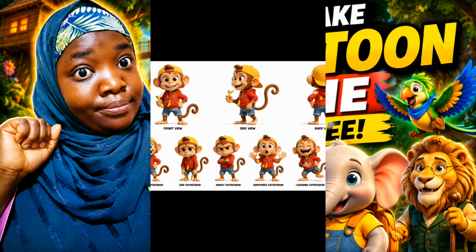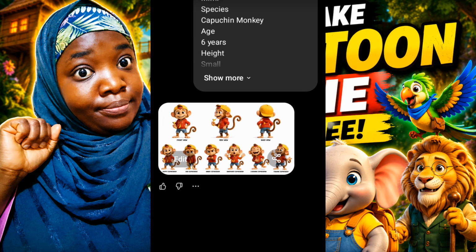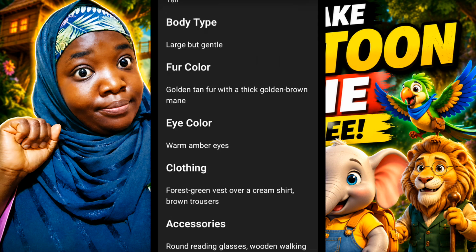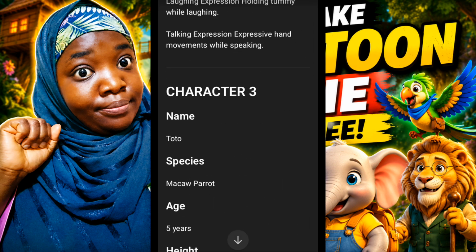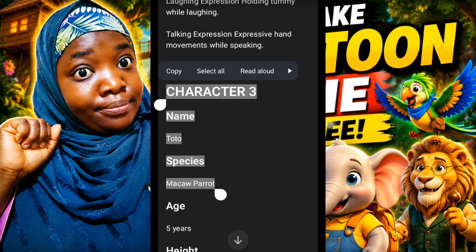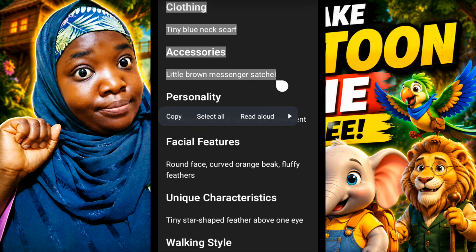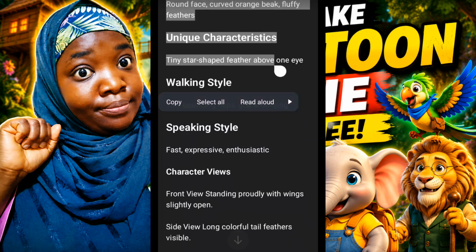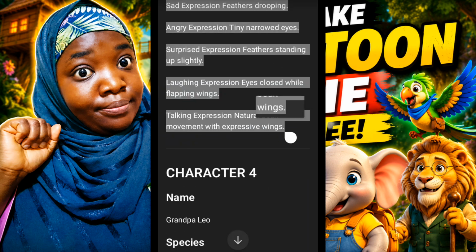This is really important, and I urge you not to forget these steps when you try to recreate or create your own AI movie. Now I'm sure you understand from this point, and you know how to create the remaining character sheets. So I'm not going to be showing you how I create the character sheets for Toto the parrot and Grandpa Lion. I'm just going to jump to the next step, which is generating the image prompt and also the images.